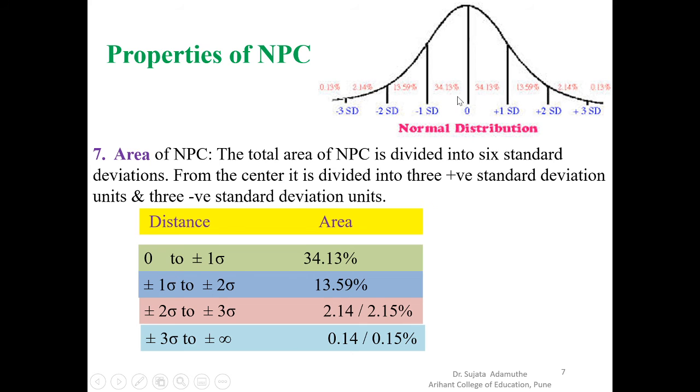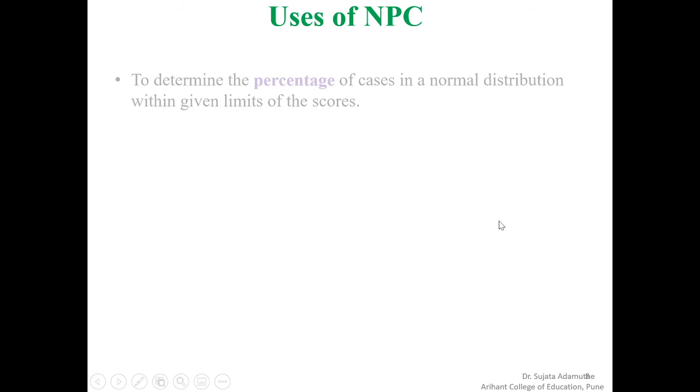If we add this, then 68.26% of students. That means the maximum students are here in the middle. So the name of the curve is normal probability curve. That means normal students are more in the center. It is concentrated at the center, and again it will be distributed like this. Then we will see the uses of the NPC.